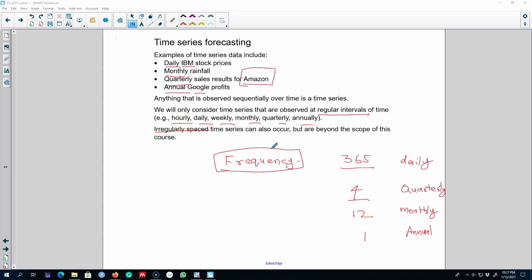Alright, in the next video, I'm going to talk about one example of forecast where we can use patterns that we'll observe in the past and extend those patterns in the future.